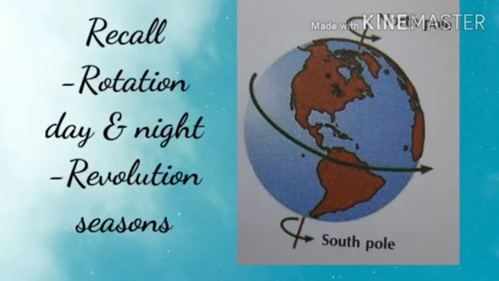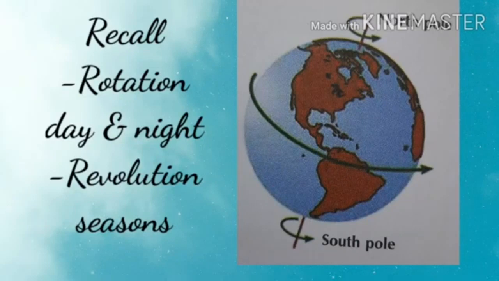Children, how long does the earth take to complete one rotation? Yes, the earth takes 1 day, that means 24 hours, to complete one rotation. Children, what causes day and night on earth? Yes, the rotation of the earth on its axis causes day and night.